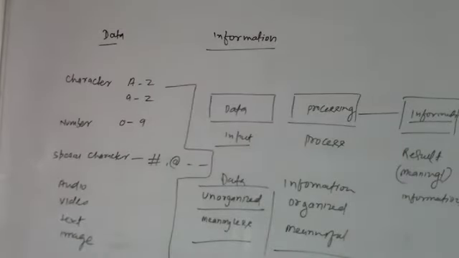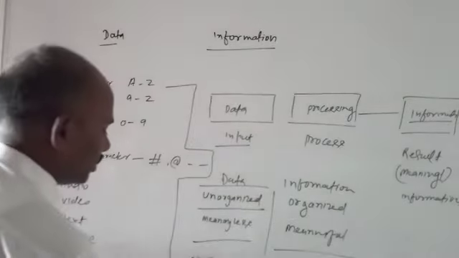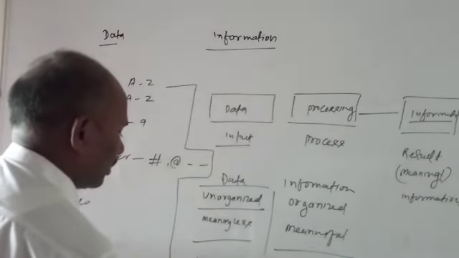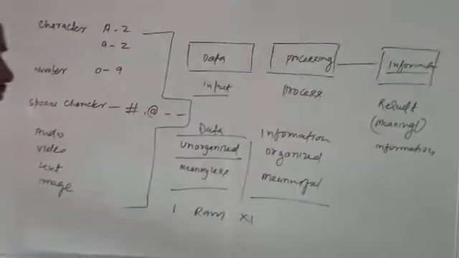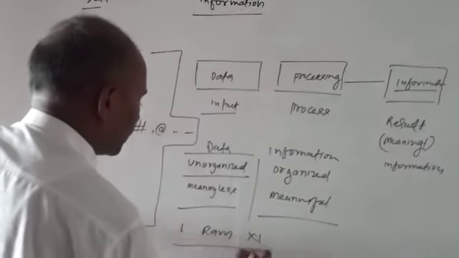I want to give another example. Suppose 1, Ram, 11th. This is data.